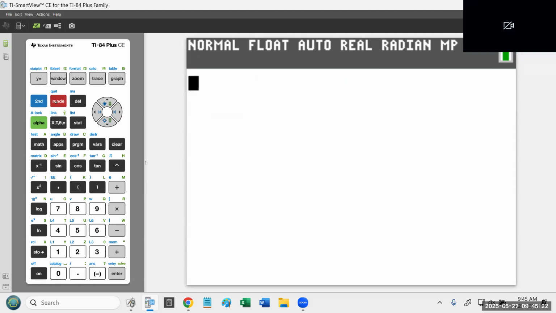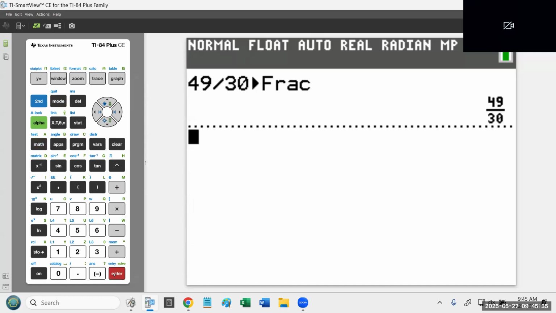Okay, and that's dangerous because that kind of creates a situation where you're not even using your own brain. Okay, but if you type 49 over 30 and you hit the math fraction option, the calculator can reduce fractions for you. And you'll notice it doesn't do a thing to it. It just keeps it 49 over 30. Whereas the first problem was 75 over 90, we reduced that to 5 over 6.